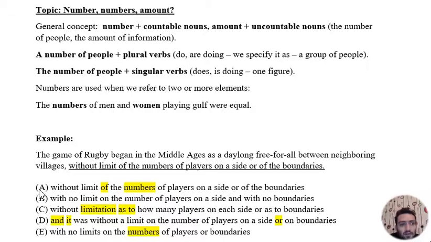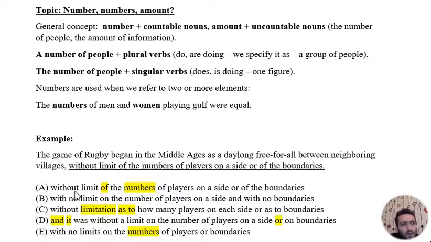Before turning to the analysis of the statement itself, we need to group our answers. So we can see that A and C start with without, B and E start with, and D starts with and it was. Actually, the answer is a bit wordy, so we need to know this because on the GMAT test, the better answer is the more concise one. So the shorter it is, the better it is.